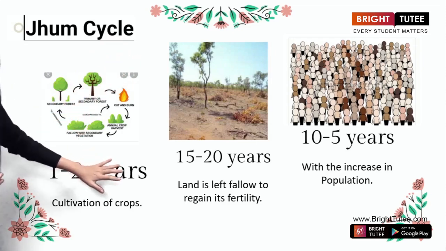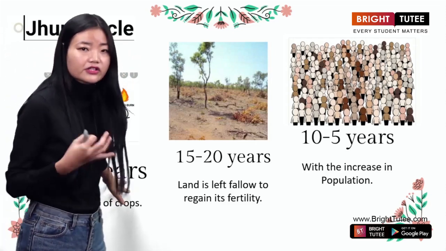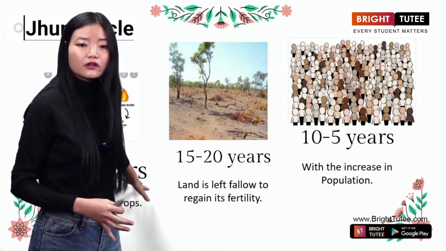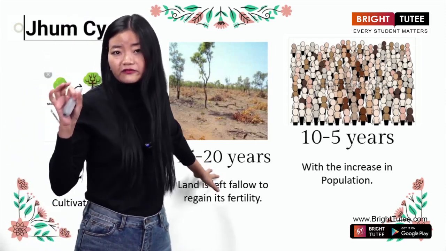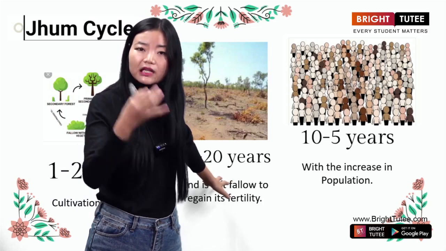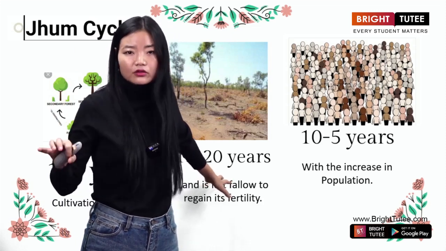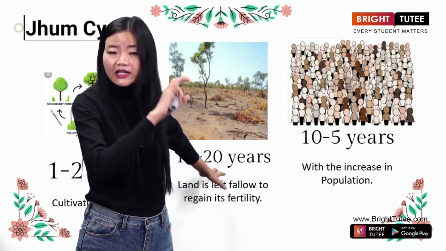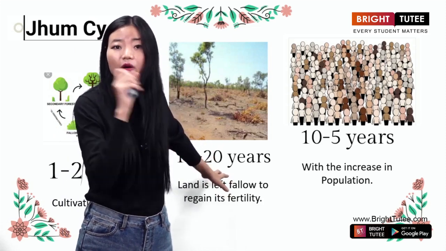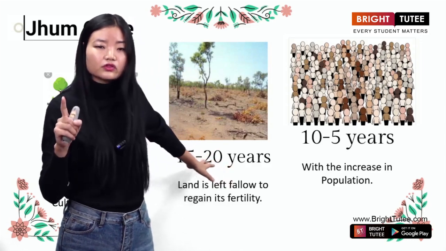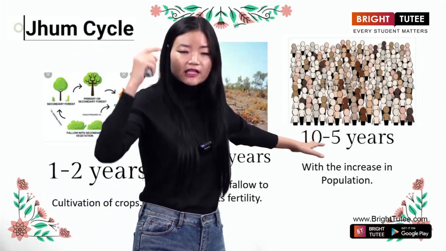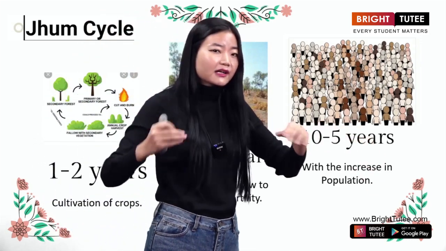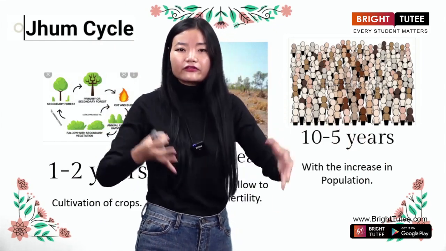For 1 to 2 years, cultivation of crops will take place. Then the particular plot of land which was used for Jum cultivation will be left fallow, which means they will not use the land. They will just let the land regain its fertility on its own. However, it's very important for you all to know that in the present context, the population in Nagaland is increasing. So we need land for settling down.